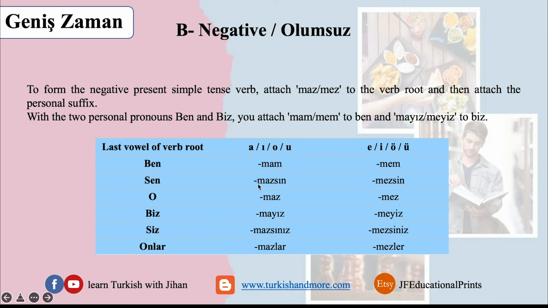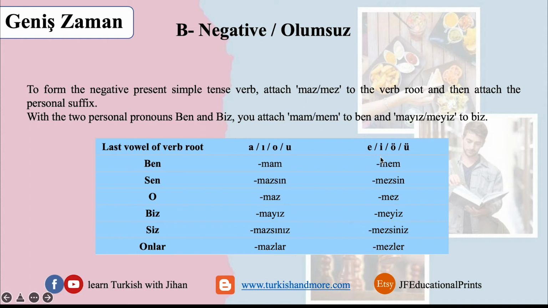The second one: sen maz, sin maz, and the suffix of sen. O doesn't have any suffix, so it's o and the verb with maz. Biz mayız, siz mazsınız, onlar mazlar.